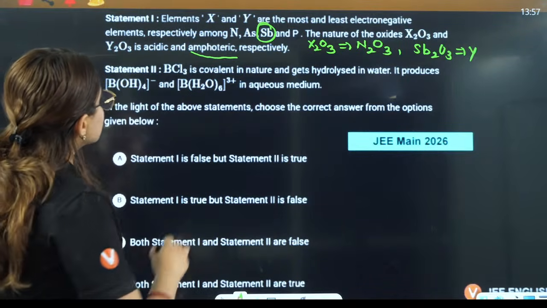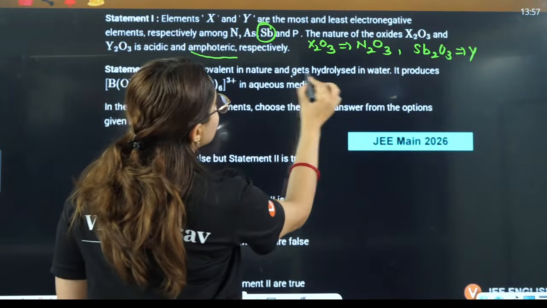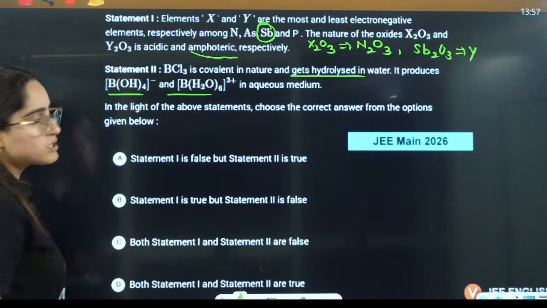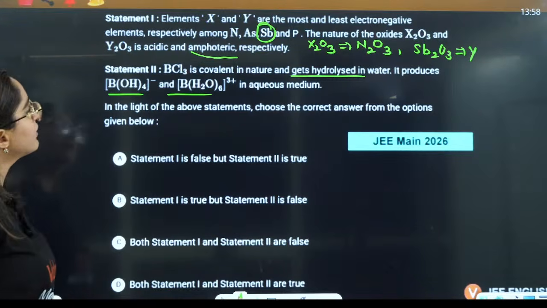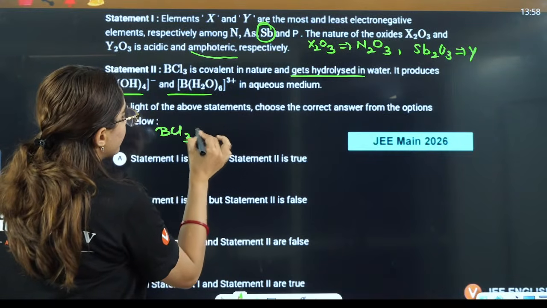Next question: BCl3 is covalent in nature and gets hydrolyzed in water. It produces this and this in aqueous medium. Tell me, everyone. So you have BCl3 that is covalent in nature.